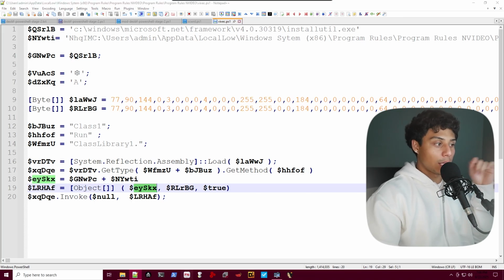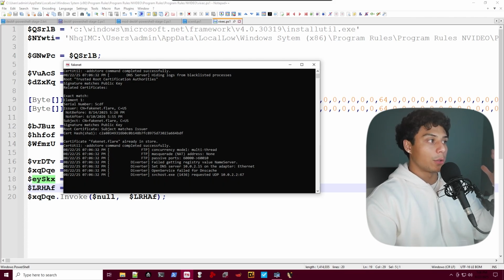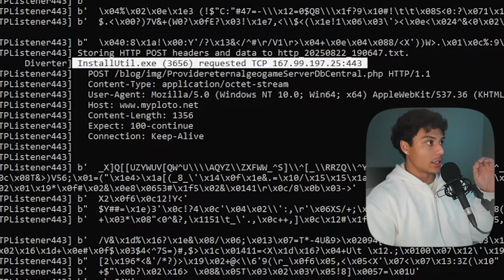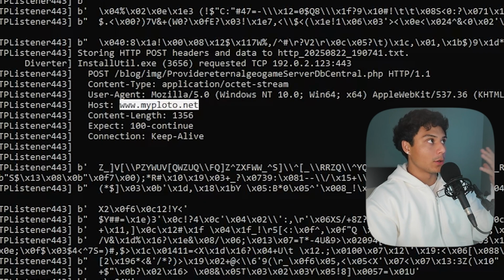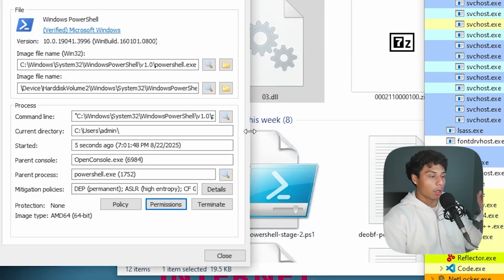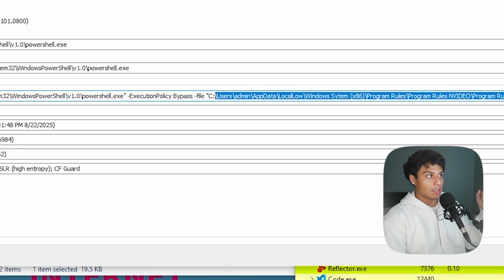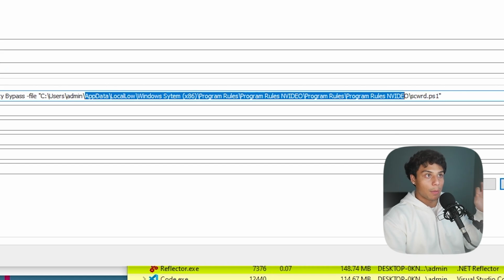One interesting thing, if we boot up FakeNet, which is going to simulate the internet and capture all the internet requests, and look at this, we can see install util is requesting 167.99.197.25. We can see it's trying to send out data, exfiltrate my data, and connect back to myploto.net. And if we take a look at one of these PowerShell scripts, you can see it's actually running a PowerShell execution policy bypass from that path that we found in the decompiled malware.